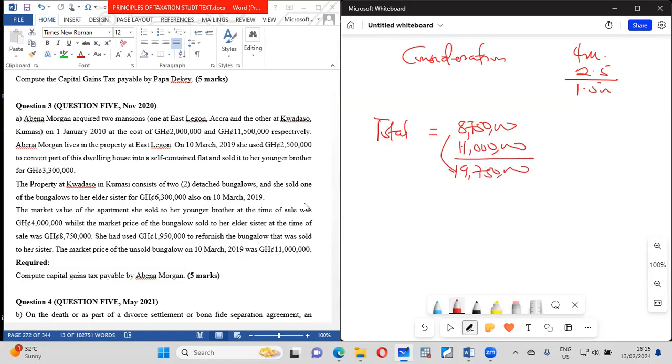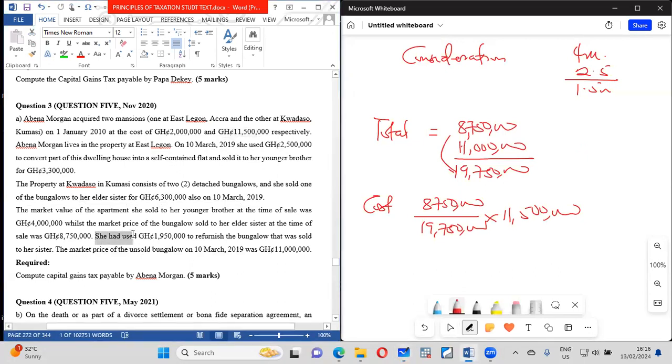So what we need to do is find the cost. The cost of the part that is being sold will be 8750 out of the 19,750 multiplied by the cost of the building. As for the consideration, we know that we've collected.